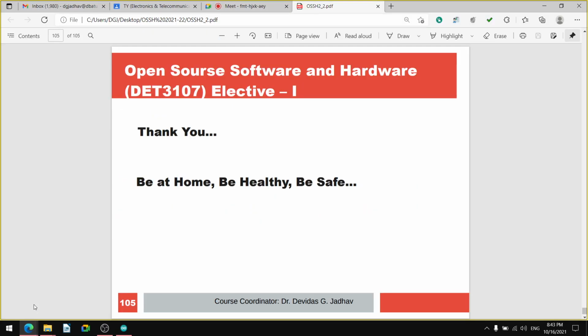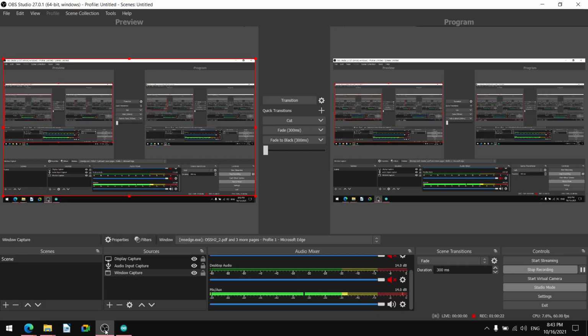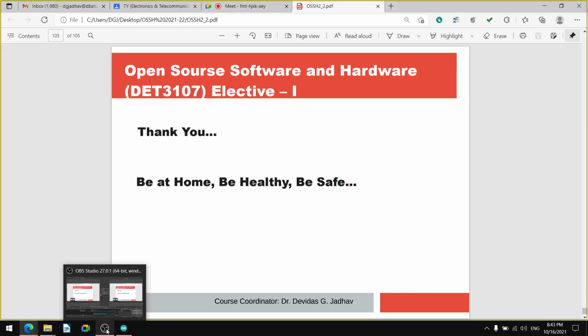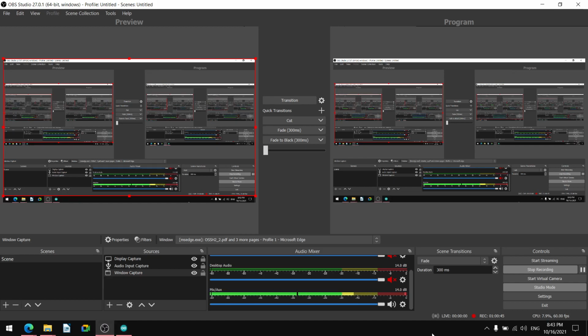We have discussed the details regarding the software, the drop-down menus. Then we have discussed some of the examples, etc. Isn't it? So let us stop today for open source software and hardware, and meet tomorrow for the same lecture.